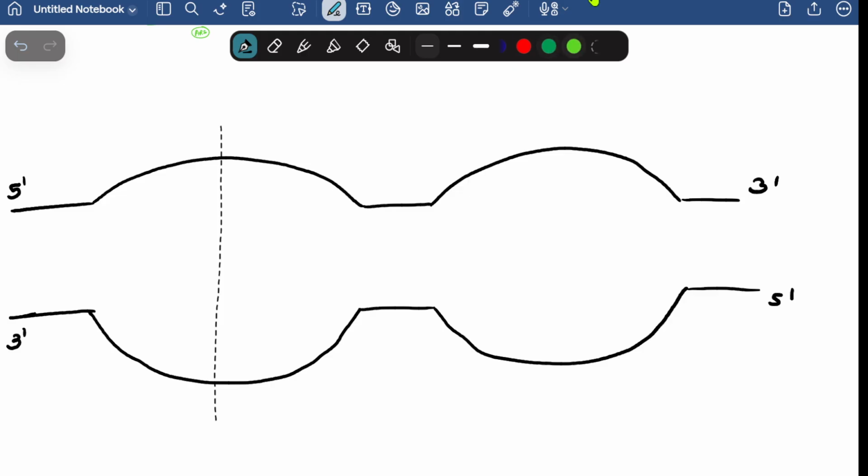So let's say here in dark green color I have recruited the MCM helicase. This is my MCM helicase. Now this MCM helicase consists of two important proteins on it. One of them is CDC45 and one of them is GINS protein. The CDC45 protein helps to recruit the other members, meaning it will help to assemble all the members required in the machinery.